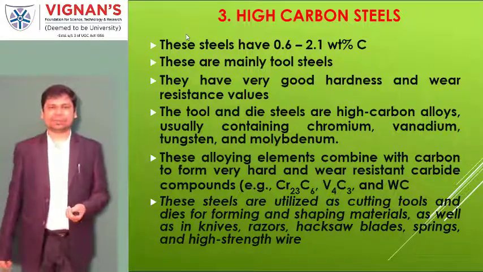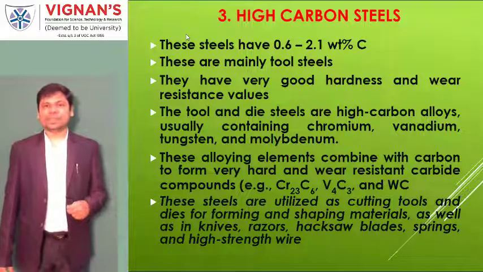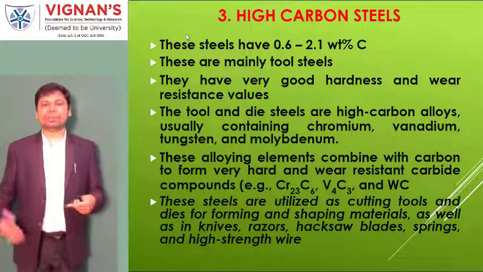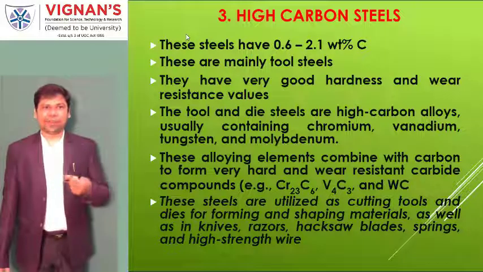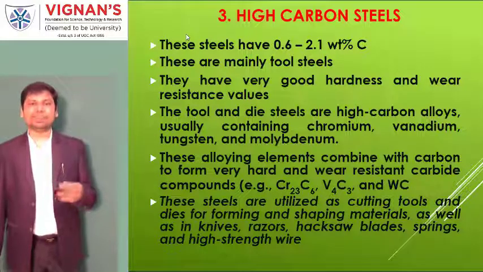The range will vary. That one is called chromium. When chromium is added to the high carbon steels, it becomes a stainless steel. If we add vanadium, tungsten and molybdenum, those become a tool steel.